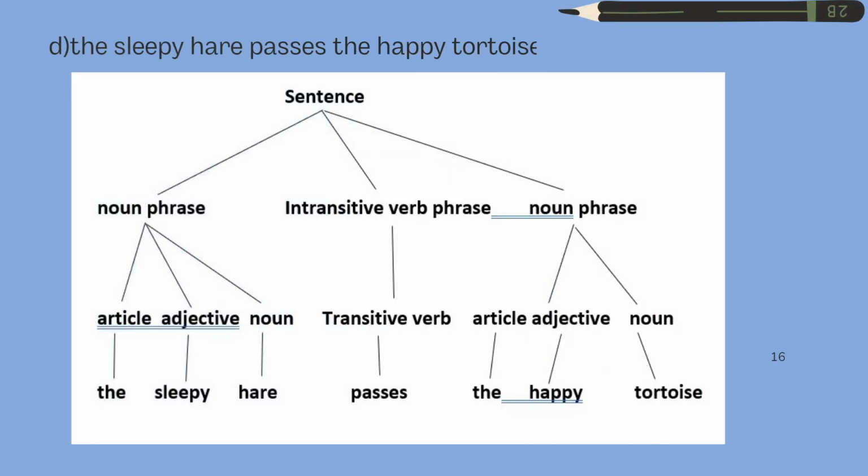And at last we have the fourth, "the sleepy hare passes the happy tortoise". We have the sentence divided into three: left side noun phrase, middle intransitive verb phrase and right hand noun phrase. Again the LHS noun phrase is divided into three: article, adjective and noun. The verb phrase is given as transitive verb, and the noun phrase again as article, adjective and noun, and we have the values according to the production rules as "the sleepy hare passes the happy tortoise". Our sentence is derived from the production rules correctly.